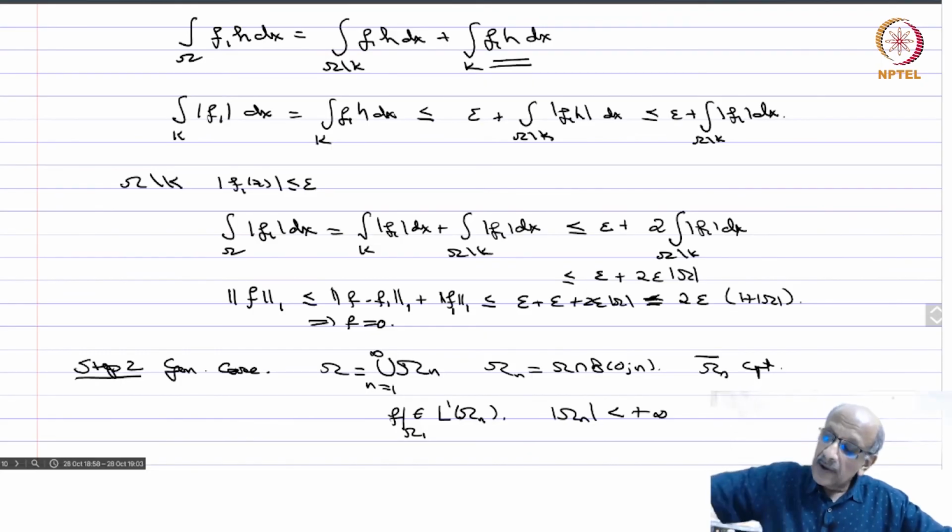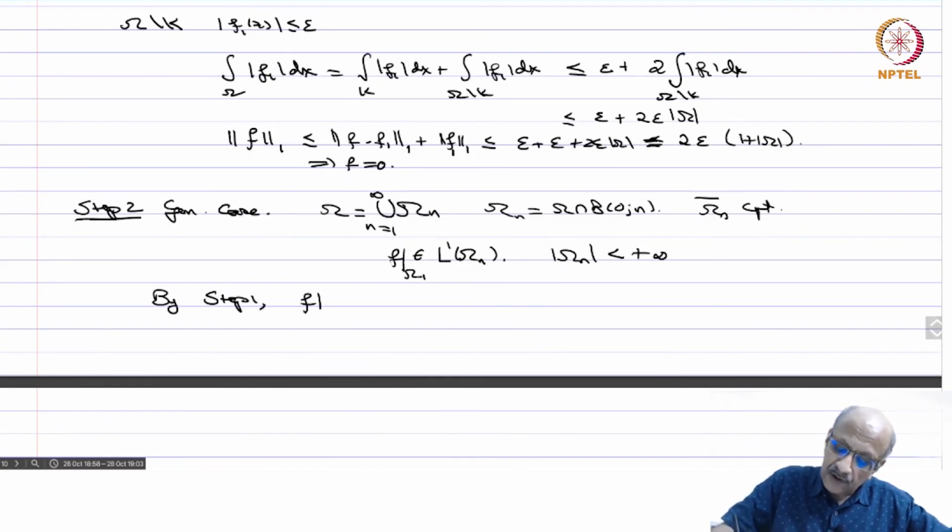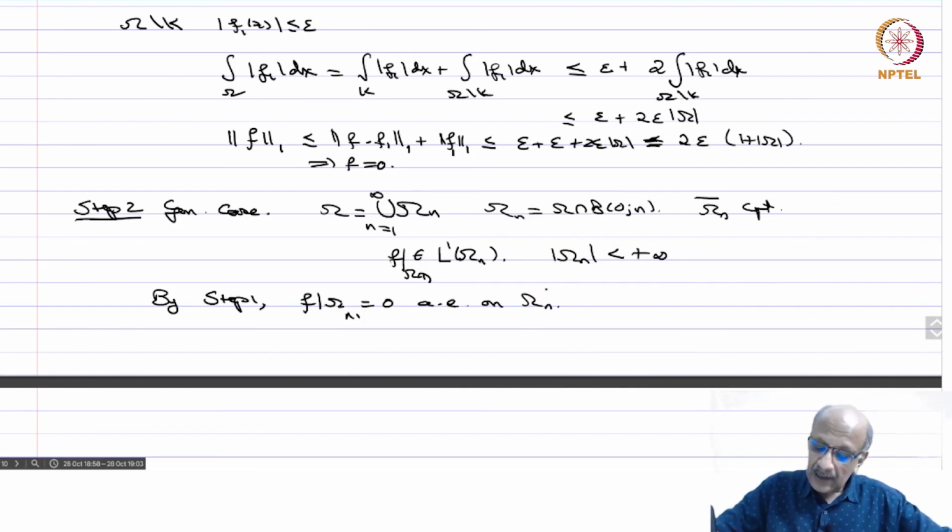Therefore by step 1 we have that f restricted to omega n equals 0 almost everywhere on omega n. So there is a set En of measure 0, except on which f restricted to omega n is 0.